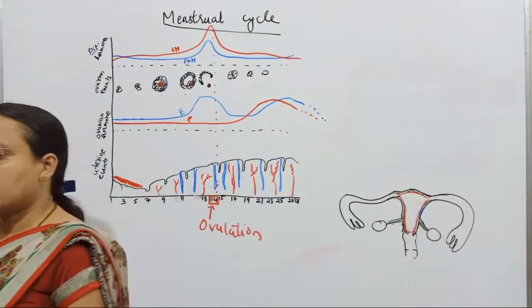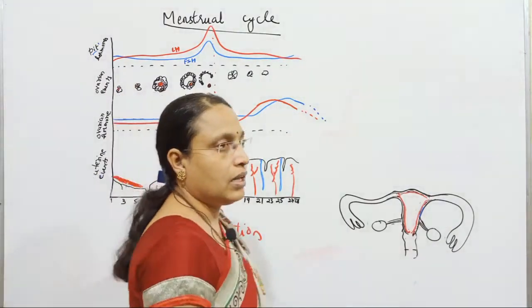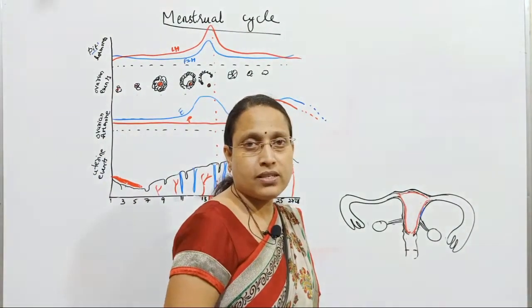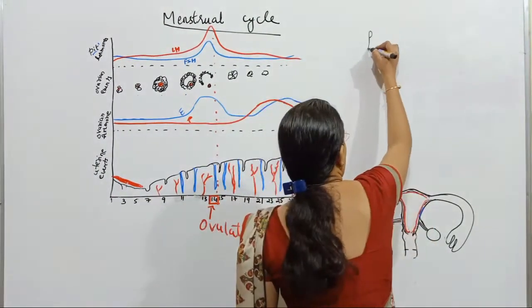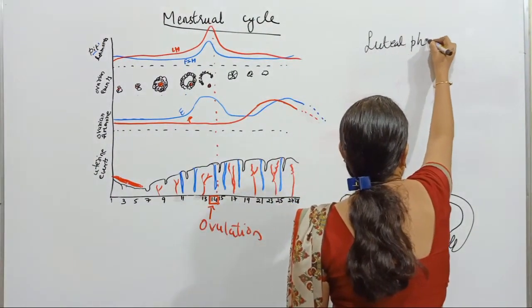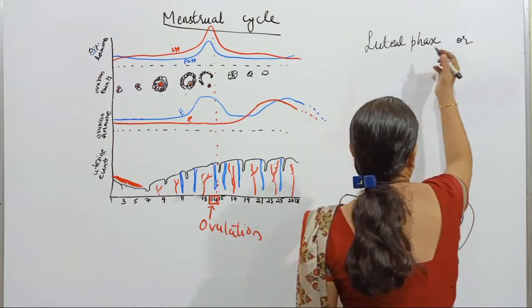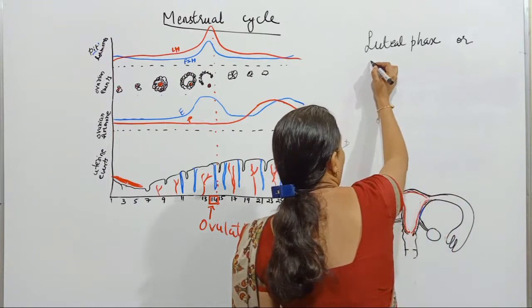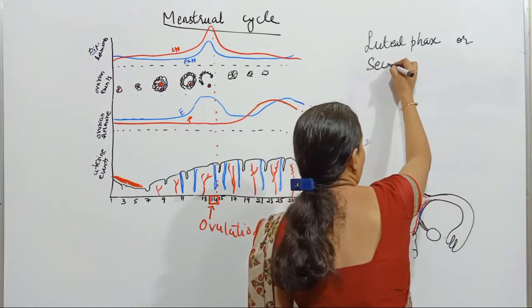And the next phase, the last phase also, is the luteal phase. Luteal phase corresponds to which phase in the uterine cycle? It will be the secretory phase.